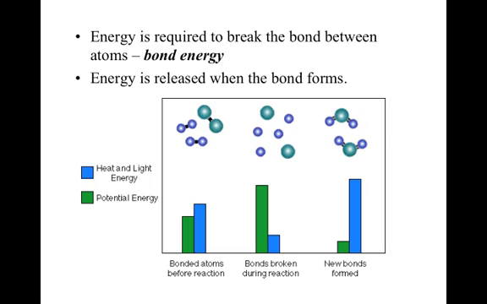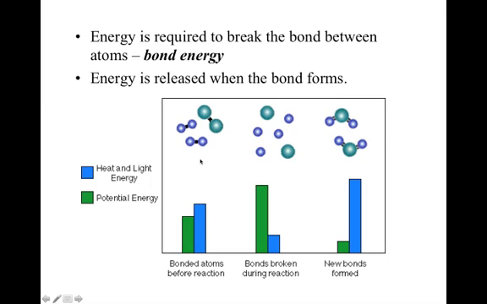Now, when we're looking at breaking bonds, energy is needed to break bonds. That's what we call the bond energy. So if I'm putting energy in to break a bond, that would mean that when the bonds come back and reform, energy is going to be released. So if we take a look at this chart, here we've got potential energy in green, and the blue represents any kind of heat or light energy, because a lot of times, especially when we're looking at combustion reactions, a lot of heat and light energy is released.